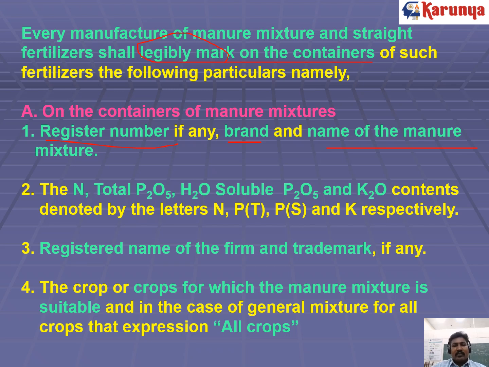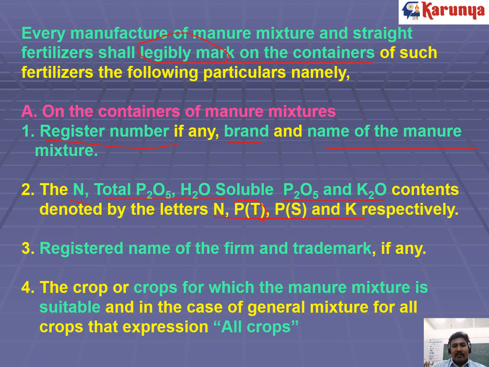And the total nutrient content in the fertilizer bag, for example, the amount of nitrogen, phosphorus, and potassium, has to be denoted by the letters N, P, K.